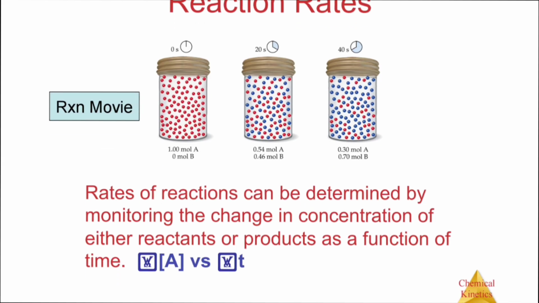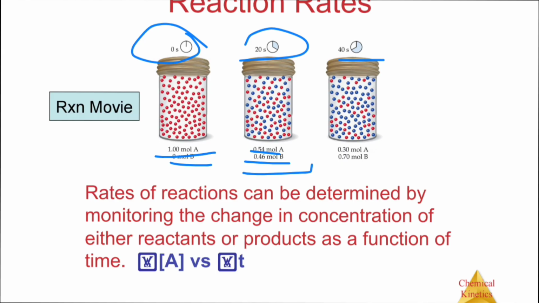You can see here we have 1 mole of A and 0 mole of B at time 0 seconds, and after 20 seconds we have 0.54 mole of A and 0.46 mole of B, and after 40 seconds we can see that the concentration of reactant is gradually decreasing: 1 mole, 0.54 mole, and 0.30 mole.